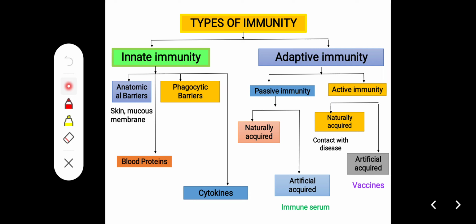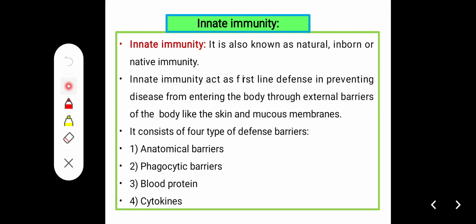The innate immune system is also known as natural, inborn or native immunity. It acts as the first line of defense against any foreign particles or external materials entering the body. It consists of four types of defense barriers: anatomical barriers, phagocytic barriers, blood proteins and cytokines.